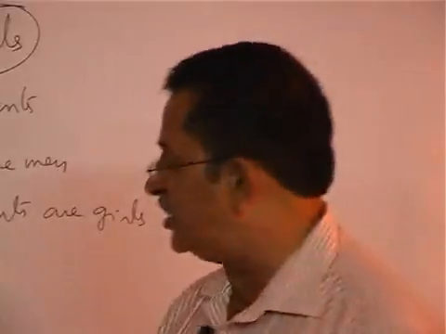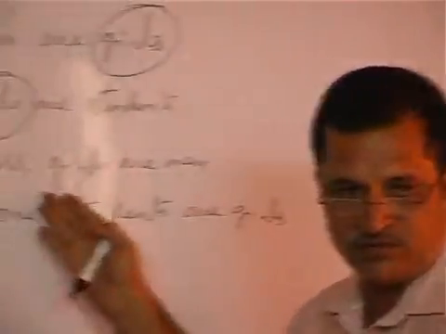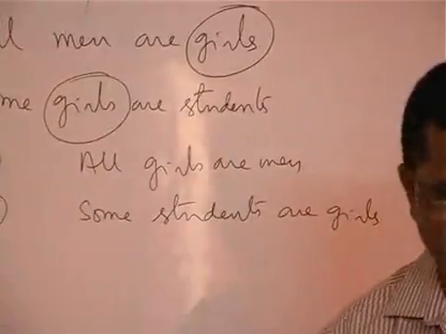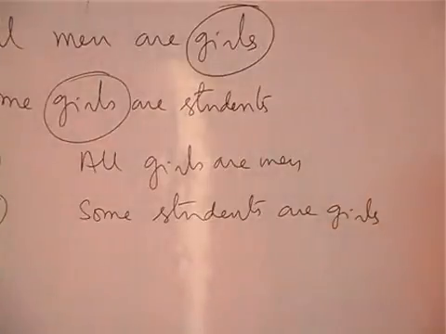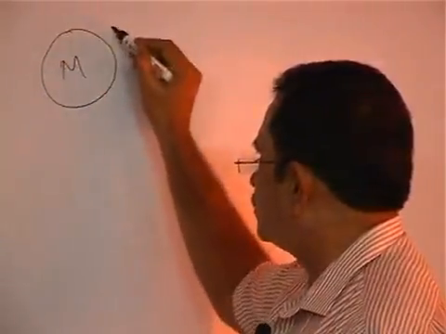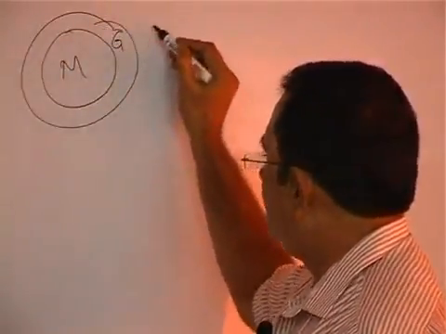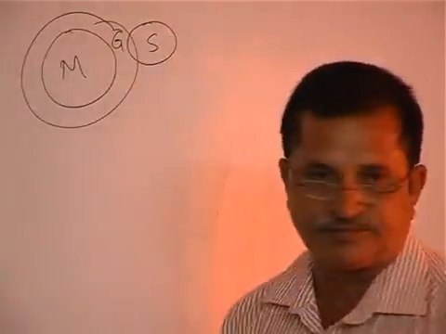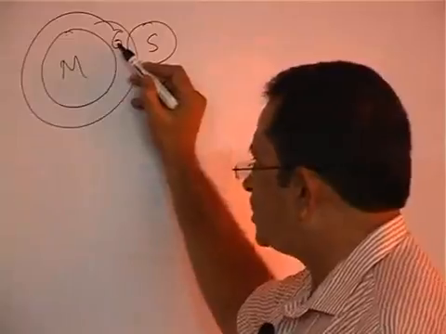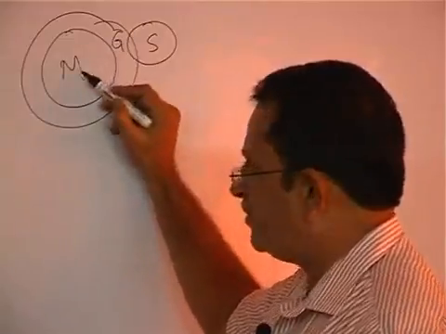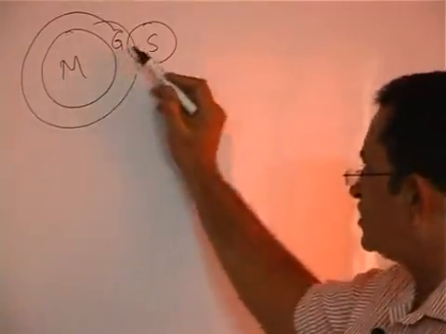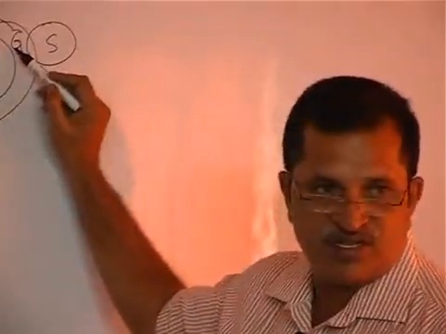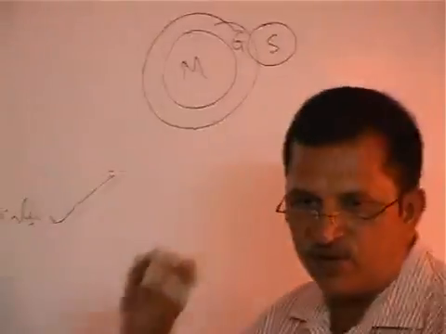But in the converse, whether they are direct conclusions or not, we don't know, because we have not gone through all the rules. About one rule only we are discussing. Let us draw the diagram and examine. All men are girls, and some girls are students. All men are girls means, can I take all girls are men? No, it will not follow. Some girls are students means some students are girls will follow, is it not? So conclusion 2 follows here.